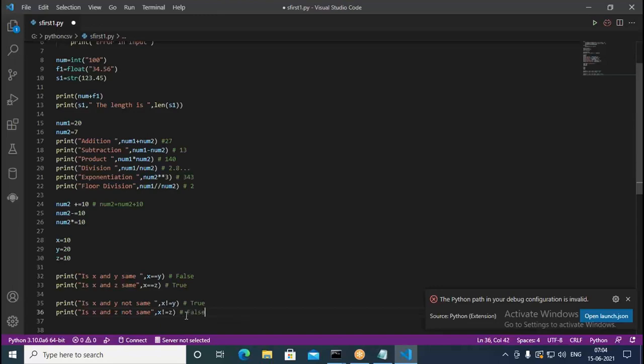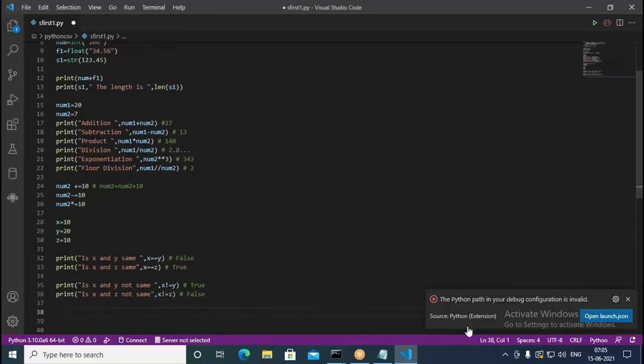Because if you look at this, x equal to y is false, that's why it returns false. x equal to z, so x and z are same, this returns true because both of them have value 10. Now x not equal to y: because x is not equal to y, it is true. But since x and z are same, this prints false because we are using the inequality operator. So this is how it prints.